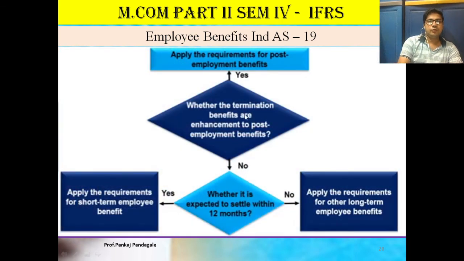Now our question: are the termination benefits an enhancement to post-employment benefits? If yes, apply the requirements of post-employment benefits. If no, is it expected to be settled within 12 months?